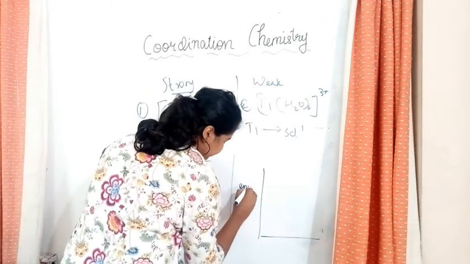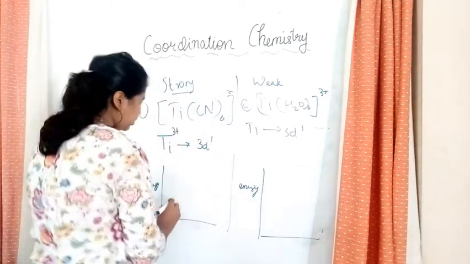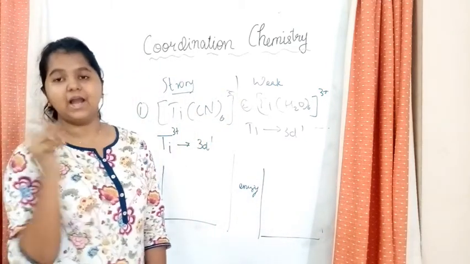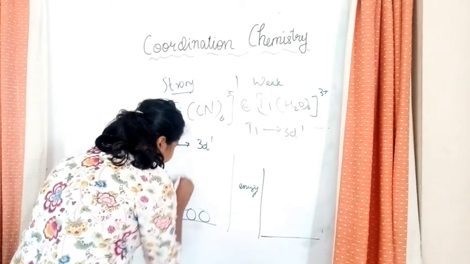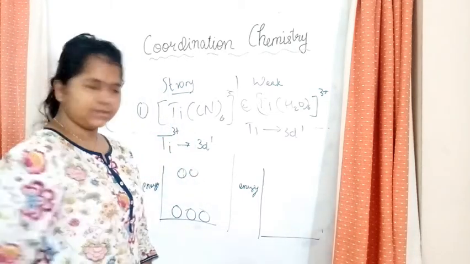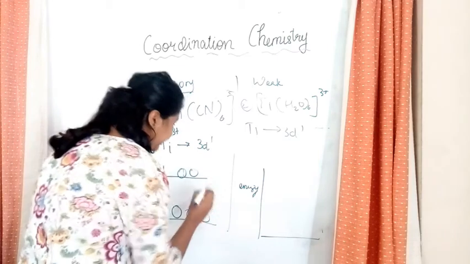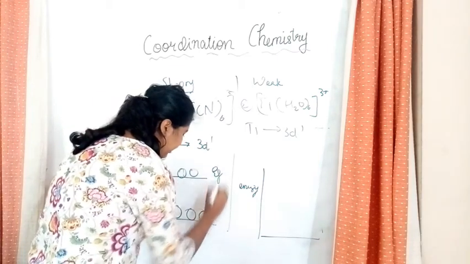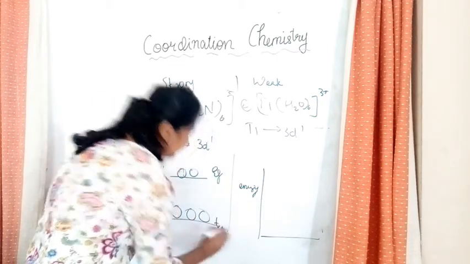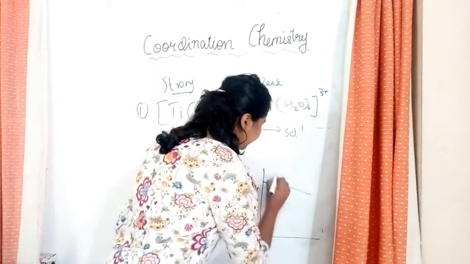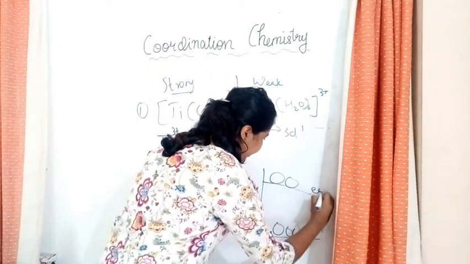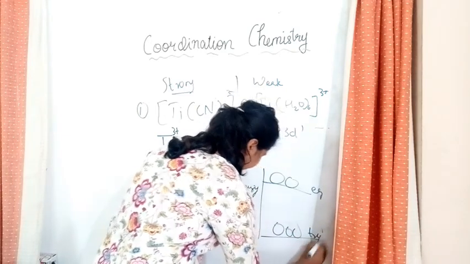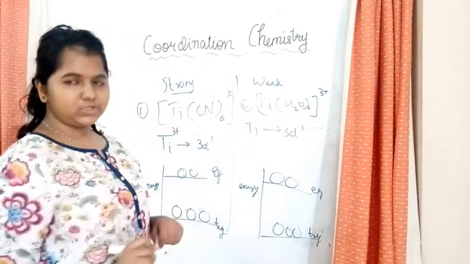After splitting, how do we get it? We get 1, 2, 3, and 1, 2. Am I right? Over here, this is Eg and this is T2g. And over here also, the same thing we get, Eg and T2g.